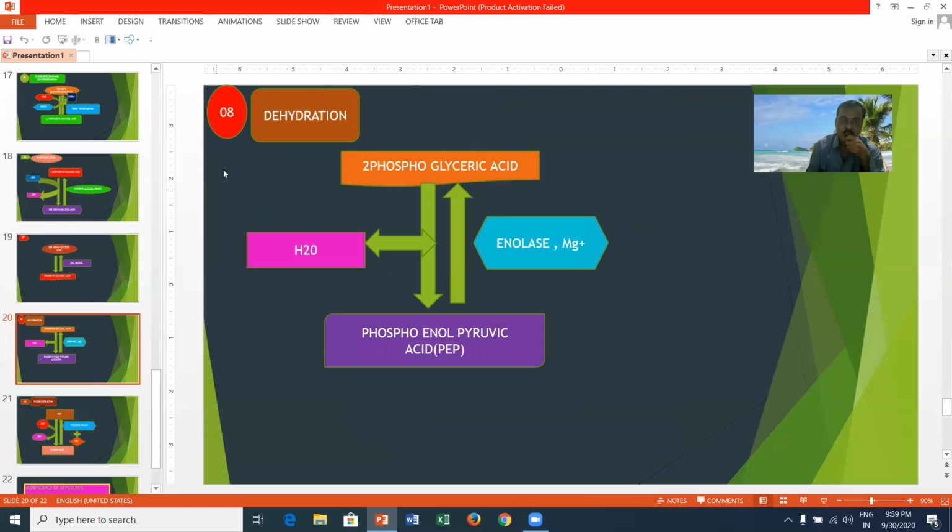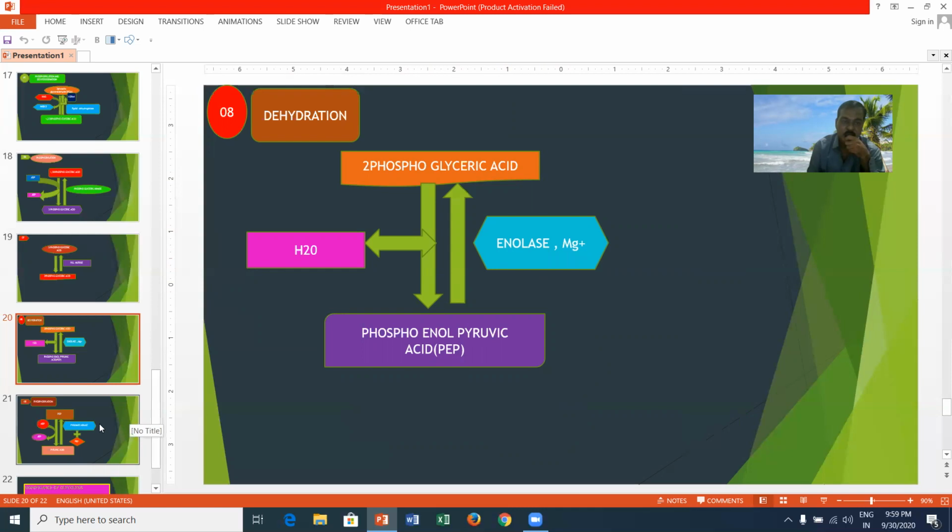Next one is dehydration. Dehydration means a removal of a water molecule from the substrate. 2-phosphoglyceric acid may give away one water molecule and convert into phosphoenol pyruvic acid in the presence of an enzyme called enolase as well as magnesium ion activators.